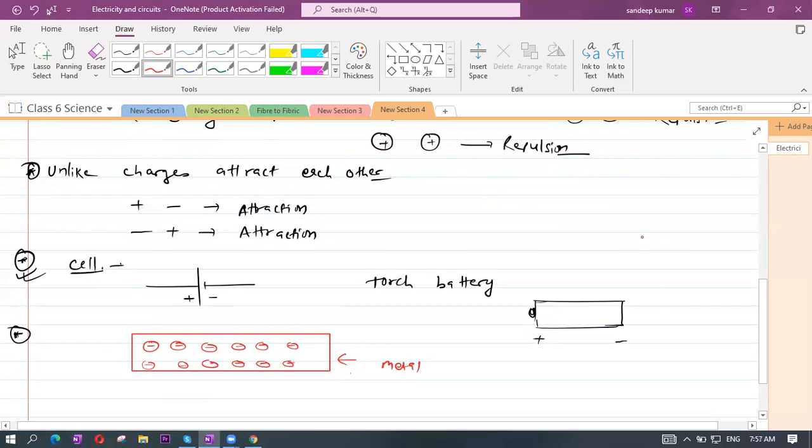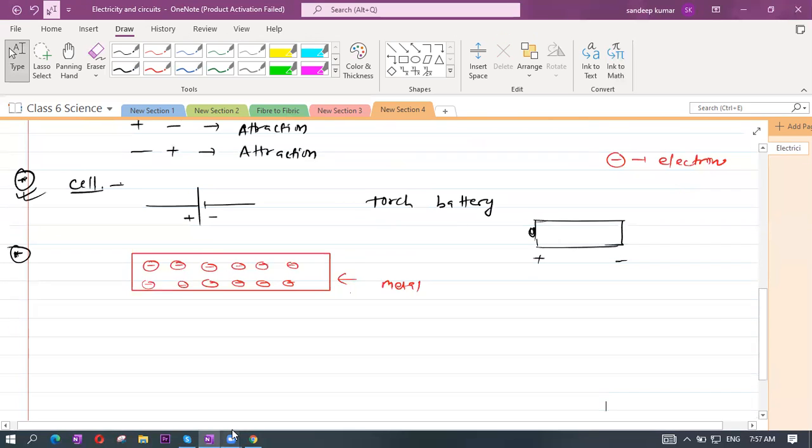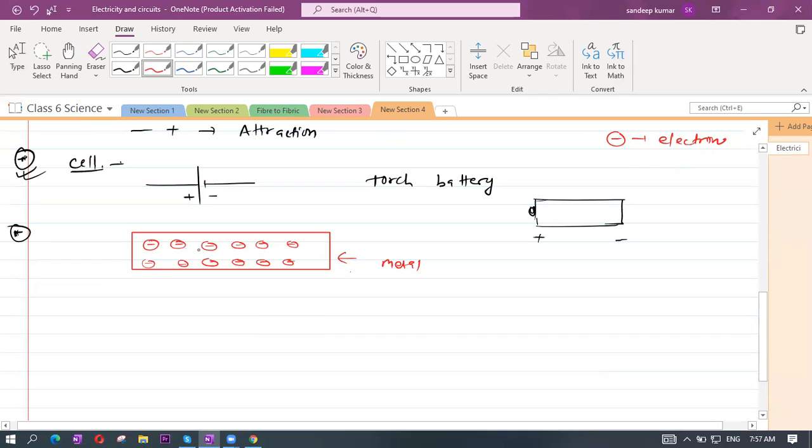This is for a conductor. I'll come to the cell later. Metals like iron and copper have free electrons. So what I'm doing is trying to connect this with the help of a cell.